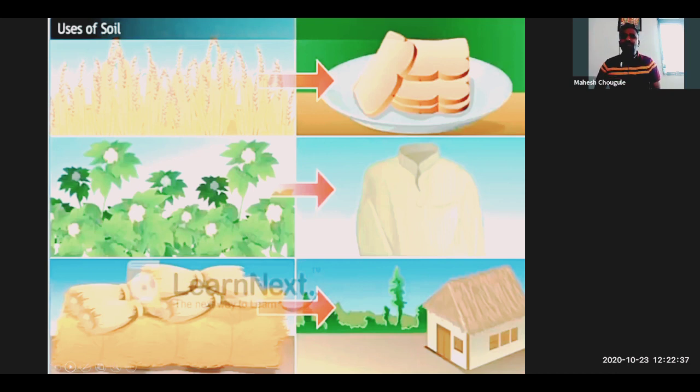Now for the construction of houses also we are using that soil, and the byproducts like different grasses we can use most of the time in the rural areas. Earlier, the houses were built with the help of different grasses. They are covered with the grasses which help to save themselves from the rainfall and all those climatic conditions. So what is the basic thing? Basic thing is what? It's the soil. Okay. So yes, again we can see the different uses of soil on the next page, next screen.